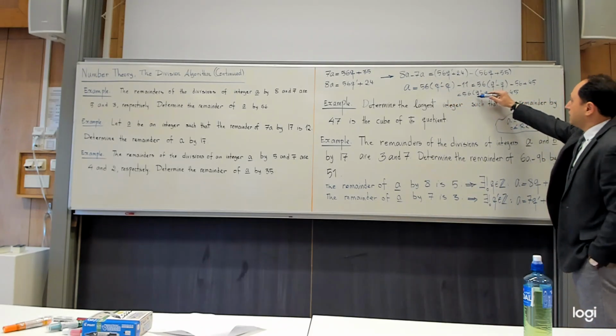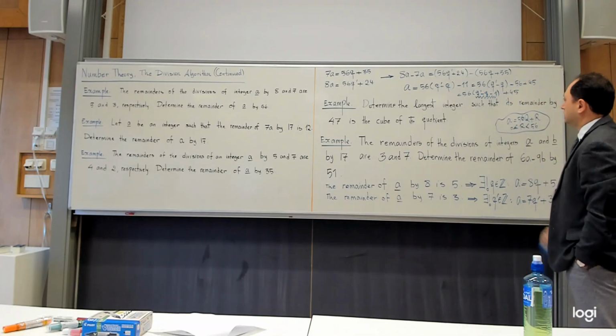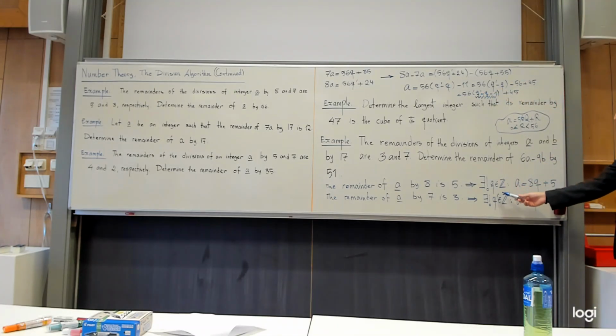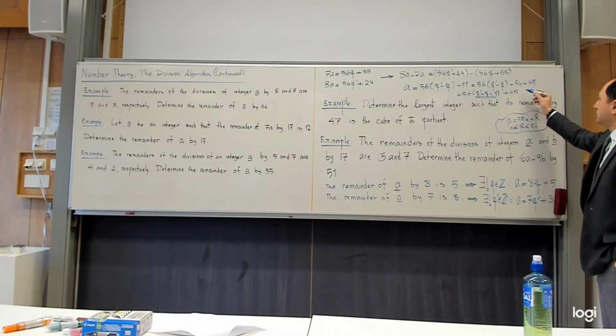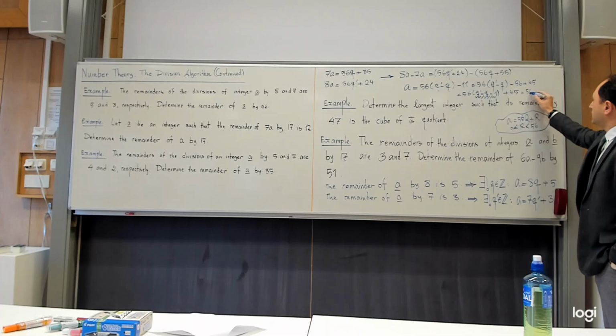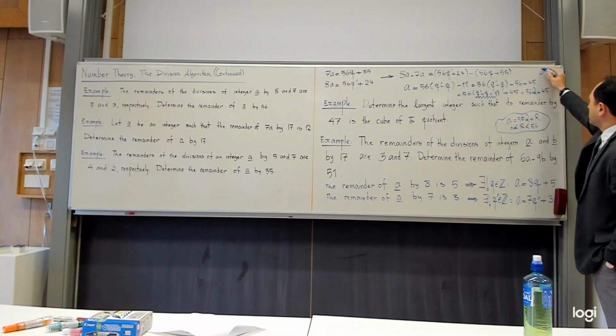Now, this is definitely an integer, because q and q prime are integers, minus 1 is also an integer, so this combination is an integer. So let me call it 56 capital Q plus 45. Of course, I emphasize here that q belongs to the set of integers.